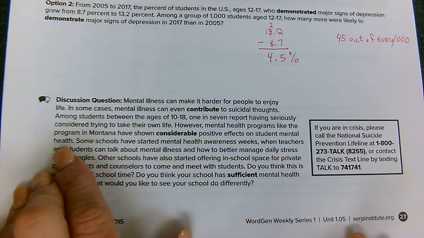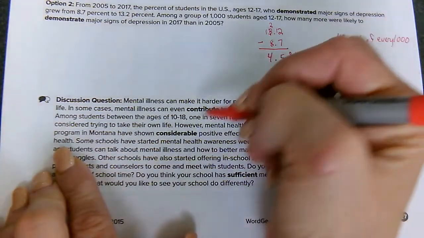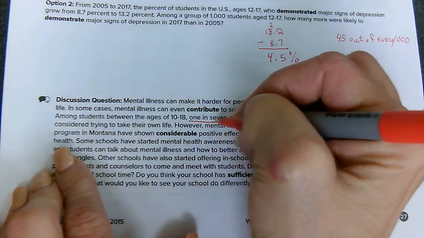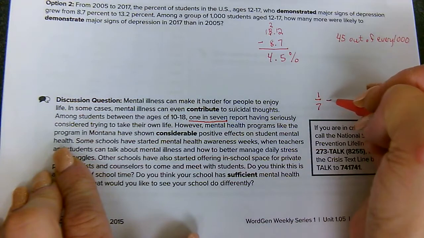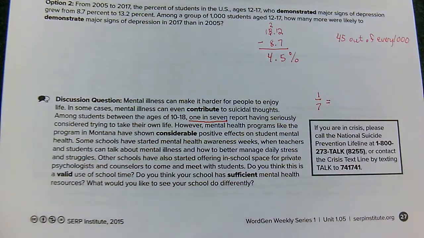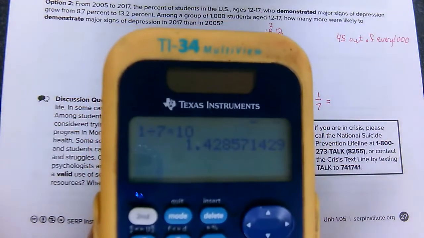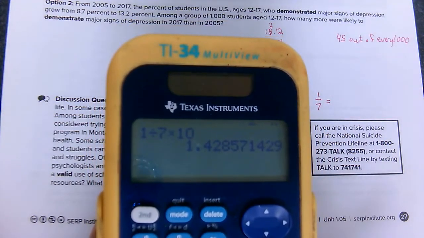Before we go too far, let's look at something really quick. 1 in 7 is the same as 1 over 7. And if I were to do 1 divided by 7 on the calculator times 100, it gives me a repeating decimal. Let's look at that. See that right there?